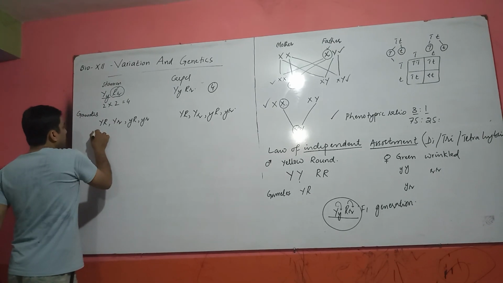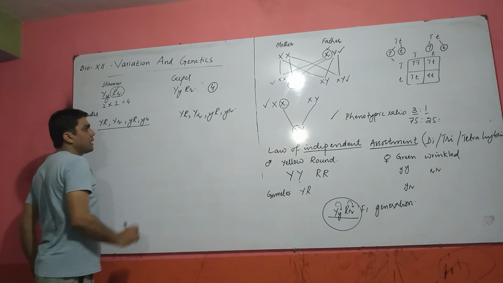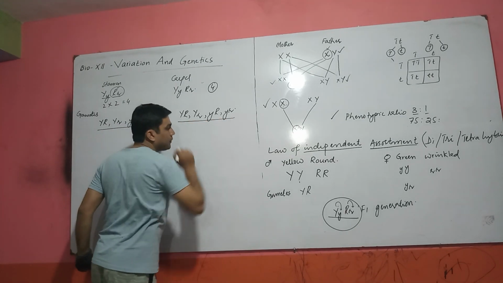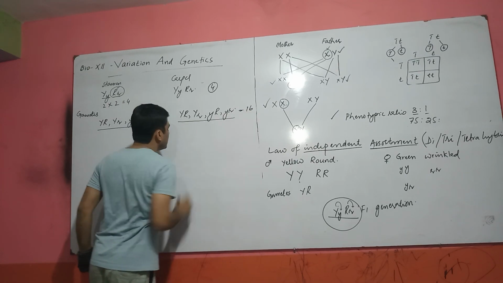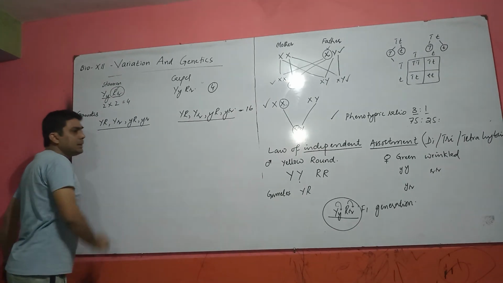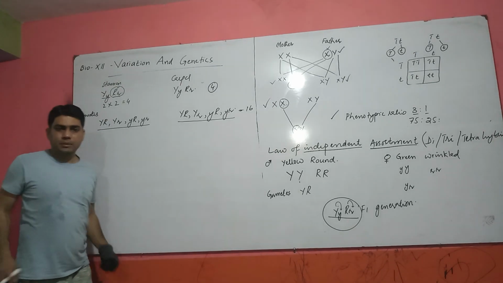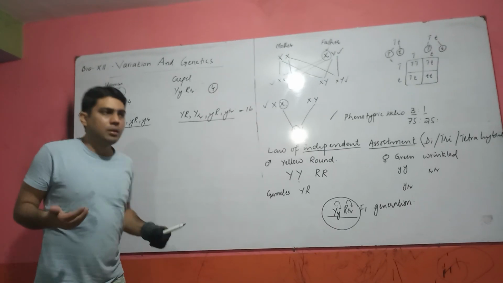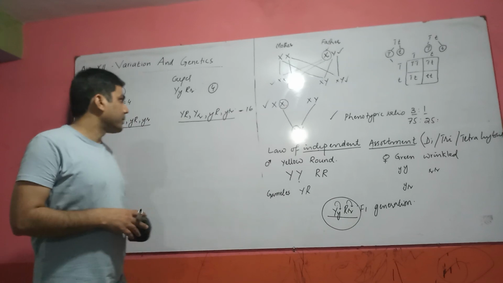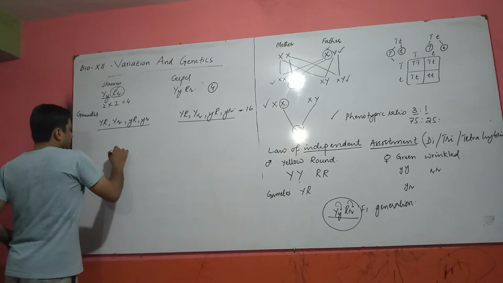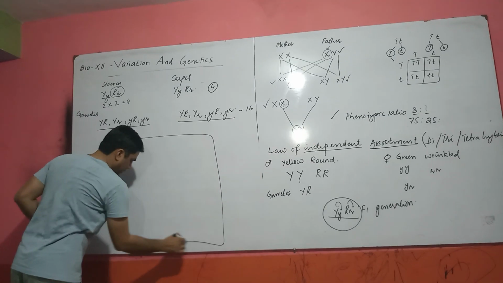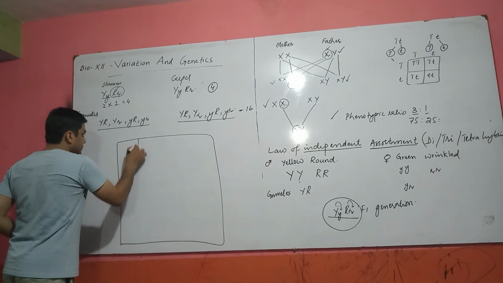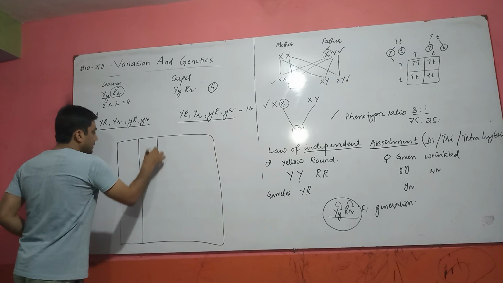So here are the 4 gametes of male and 4 gametes of female. 4 into 4, 16. So the possibilities of a child are 16. It means 16 types of offspring will form. For example, we form 16 columns.